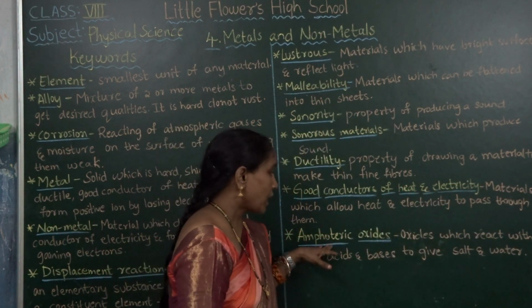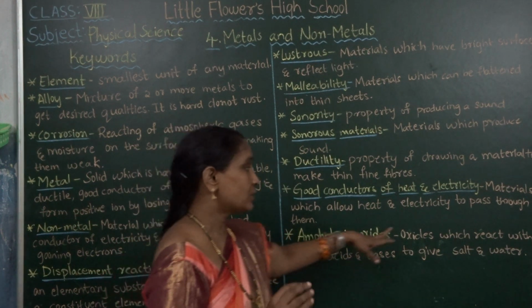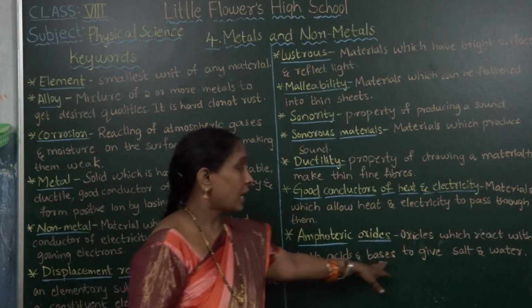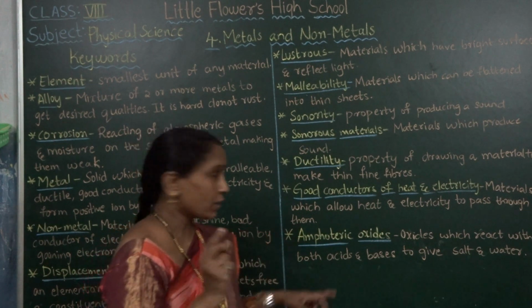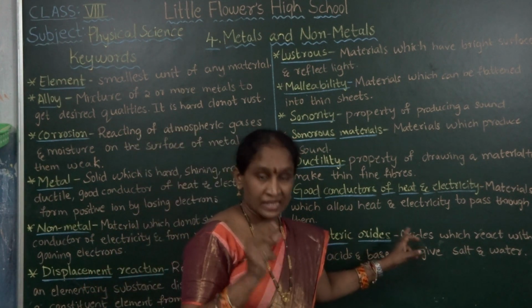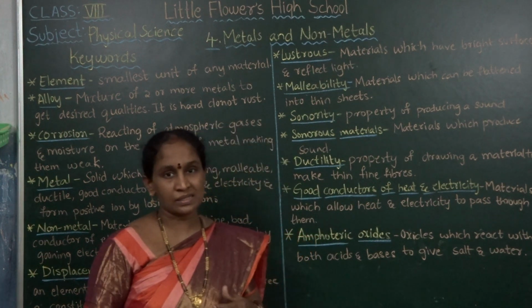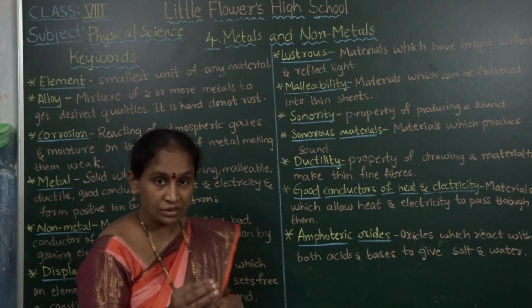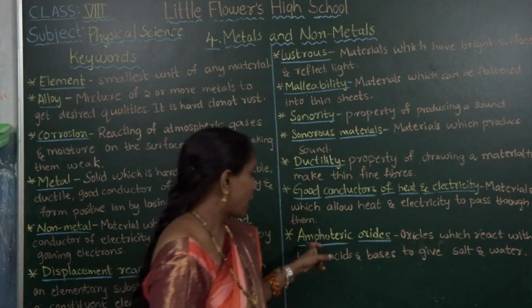Next one, amphoteric oxides. Amphoteric oxides are oxides which react with both acids and bases to give salt and water. These oxides react with acids and bases, giving salt and water. This type of oxide is called an amphoteric oxide.